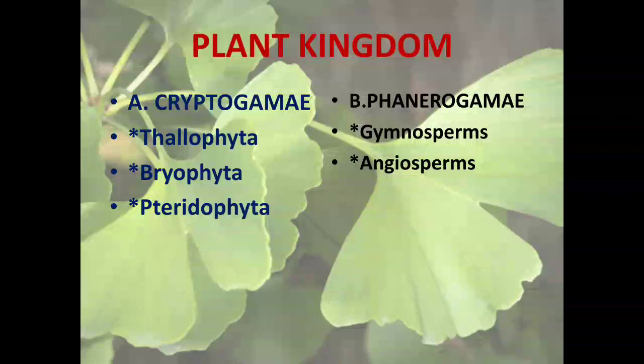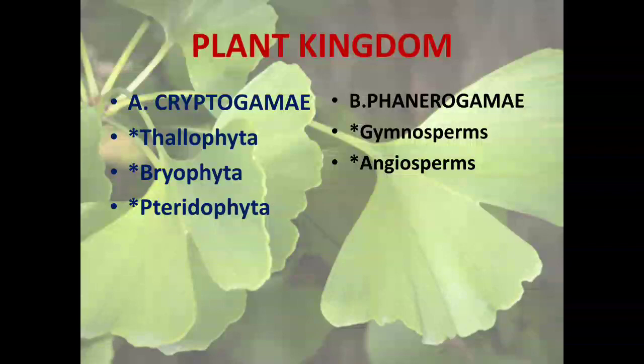And second is known as the phanerogamy. Phanerogamy means the plants which bear the seeds. The seed bearing plants are again categorized into two groups, that is the gymnosperms and angiosperms. Gymnosperms: gymno means naked and sperm means seeds.